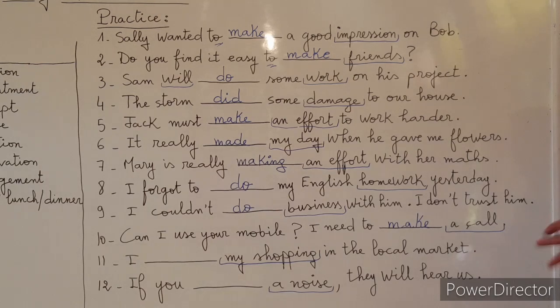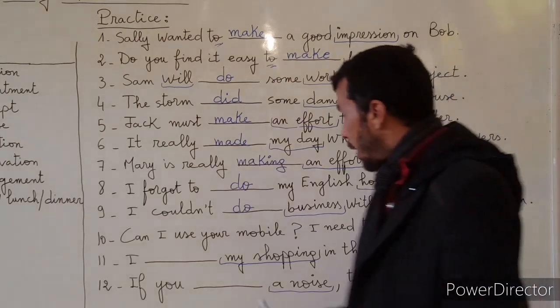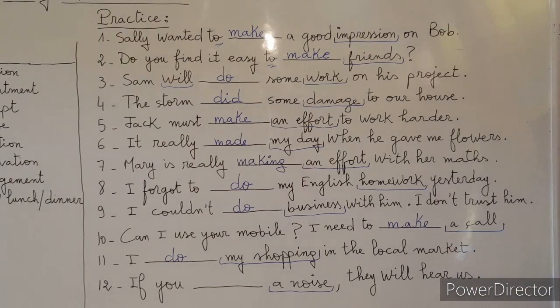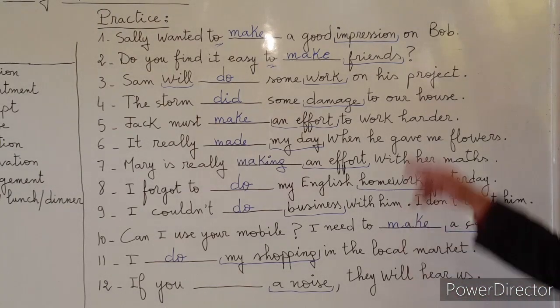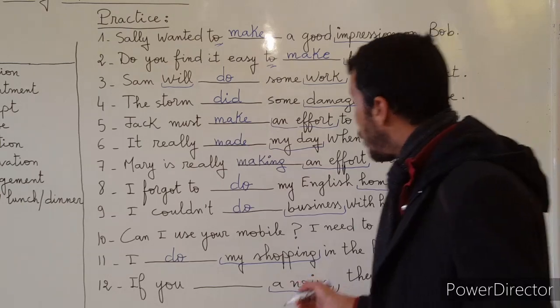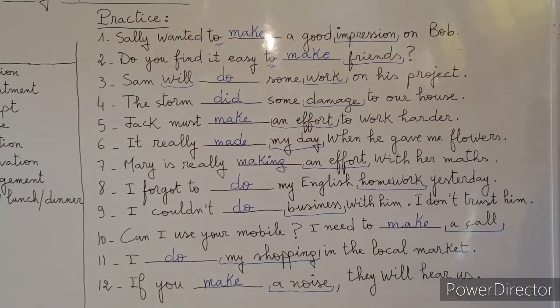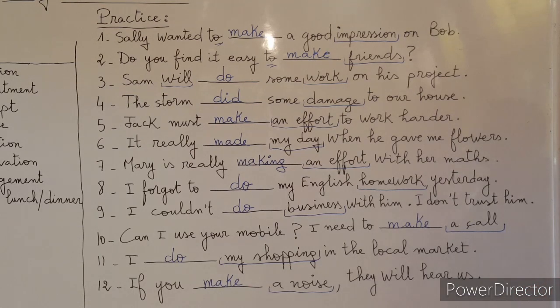Number 11, I'm shopping in the local market. You are acting here. You are performing. So you are doing. I do my shopping. And finally, if you noise, we've already seen that in the list, but the list of make. If you make a noise, they will hear us. So this is all about make and do collocations. So what you need to do is just to read or go back to the list once again and read it carefully, and I'm sure you will find this very easy to be done. Thank you, everybody here.